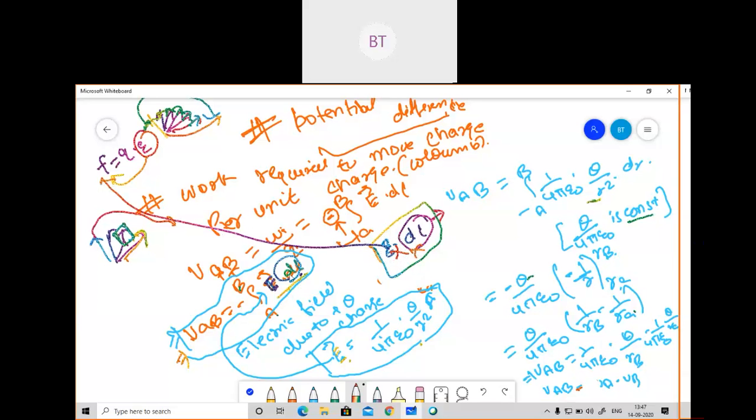We are not making any angle here, not calculating any angle, so no need to take dot as a dot product. Understand it as a simple equation. Okay, so try to think only like that. This is a simple equation. We are not making any kind of angle. So just remember E dot dl.